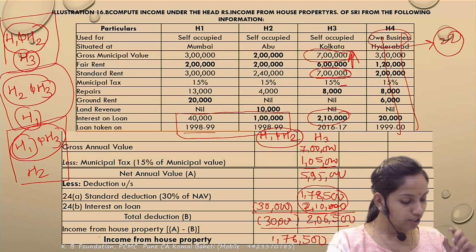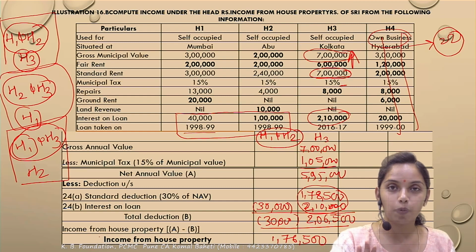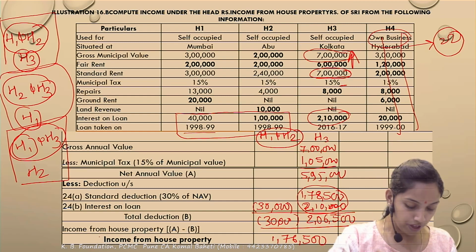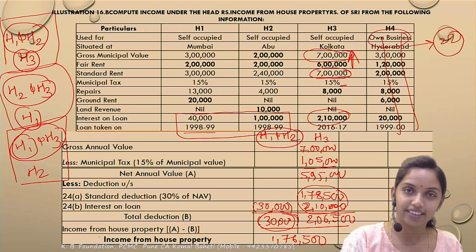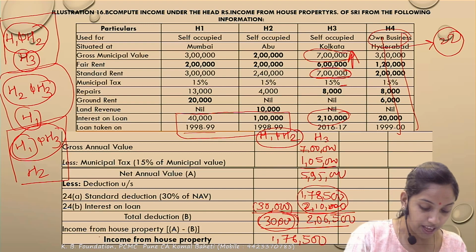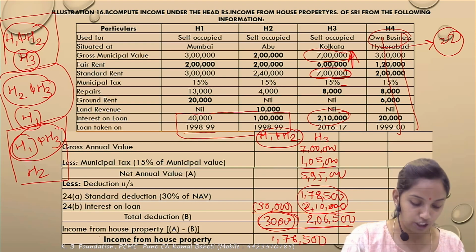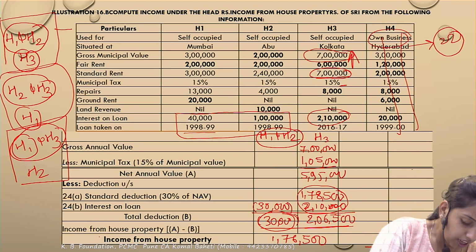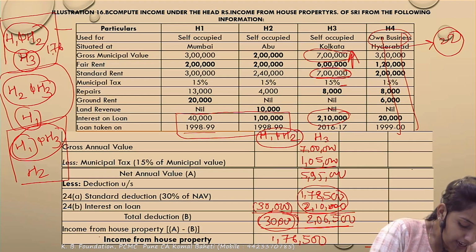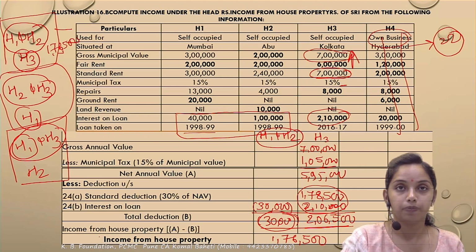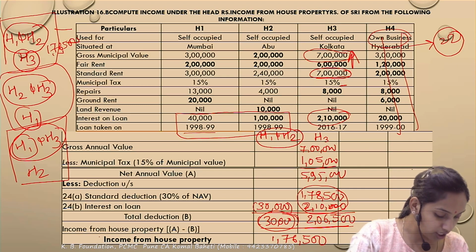So in the first one I have taken H1 and H2 as self occupied and H3 as a deemed let out. So self occupied property है, interest का maximum deduction upper limit 30,000 आया. So there is a loss under this house property of 30,000 and H3 में there is a profit of 2,06,500. तो ये आपस में set off होके first option में how much is the income to be taxed under the HP? 1,76,500 under the first option. Okay, clear with it?